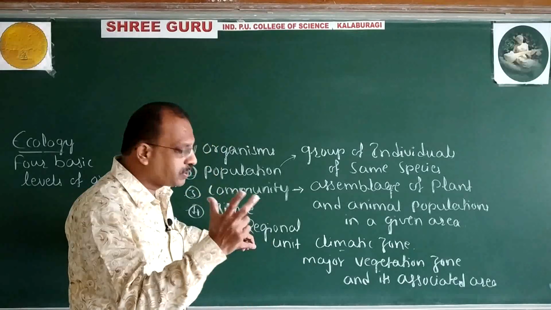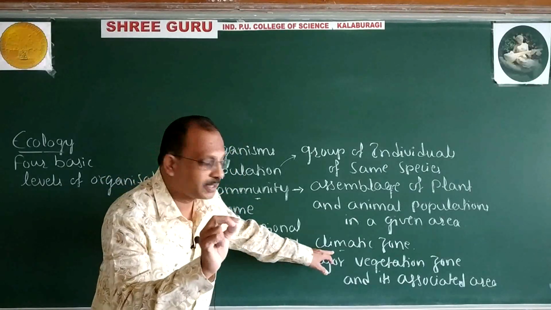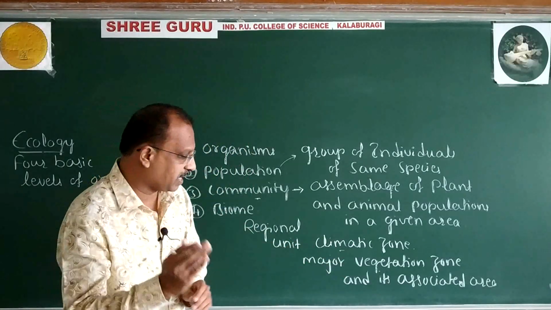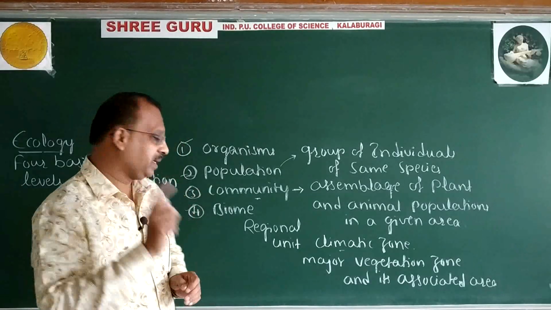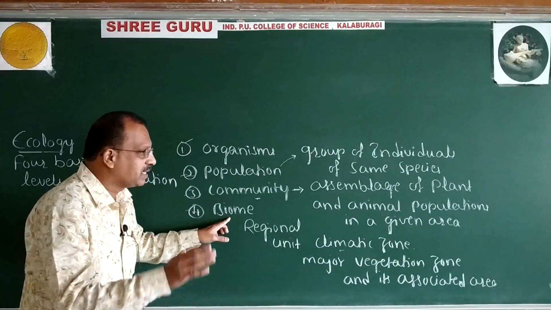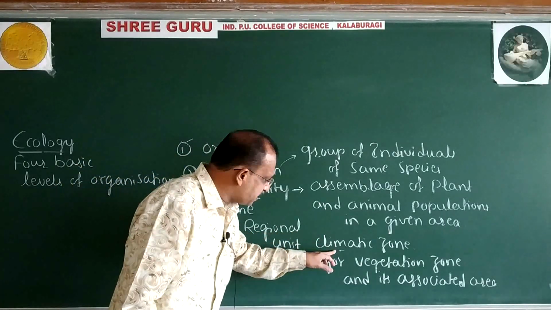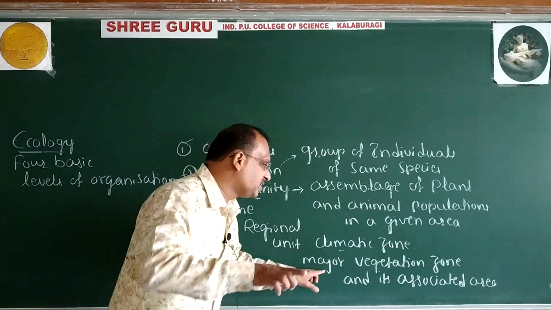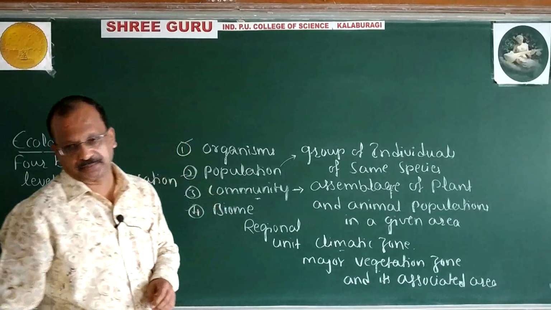Biome is a large regional unit delimited by the specific climatic zone, having a major vegetation zone and its associated areas.